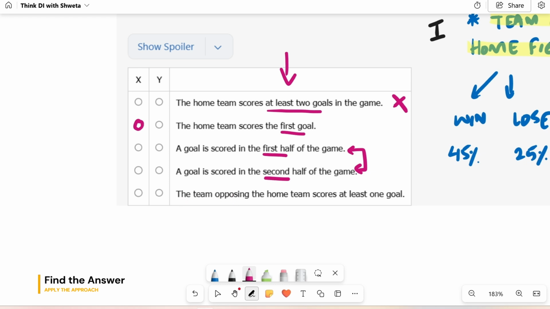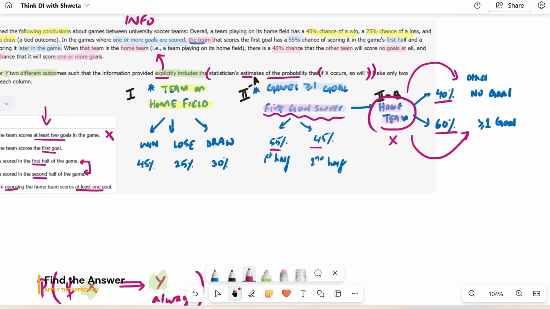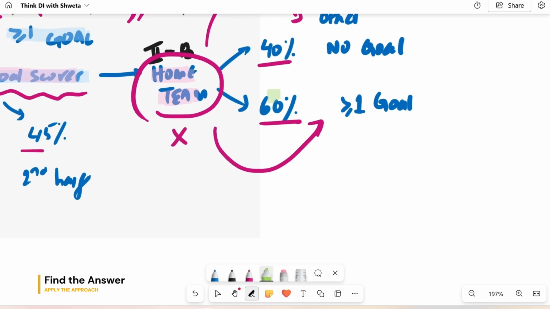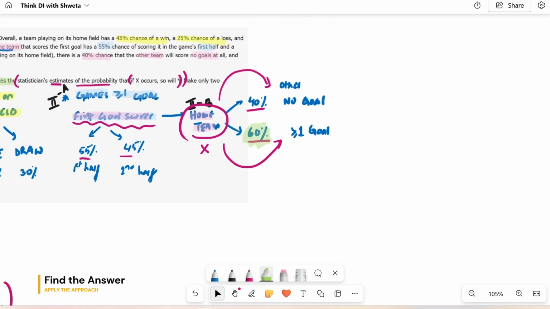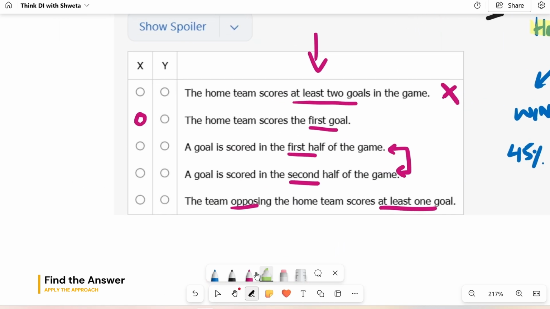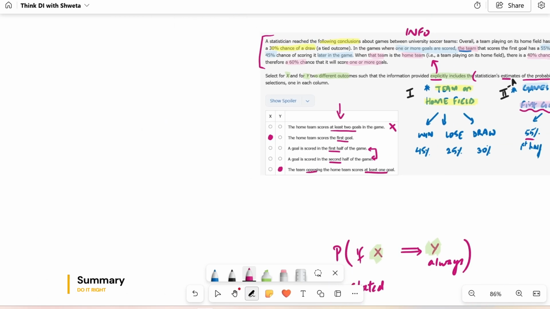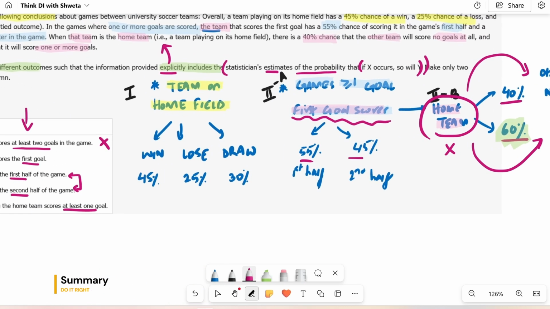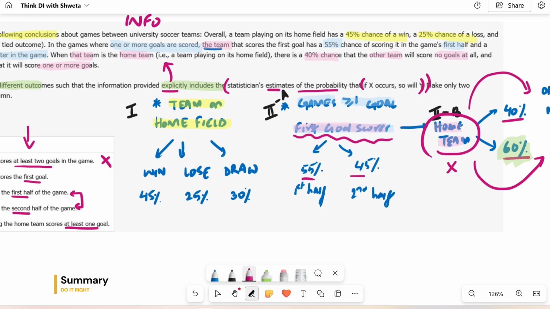The team opposing the home team, so the other team, scores at least 1 goal. This is precisely what you were looking for. At least 1 goal is this here, right? 60% chances. So, whatever I was looking for, I found it in the last choice. So, X and Y, I have the outcomes. So, what is happening in this question? What is so confusing? You notice that there are a lot of contexts in this.